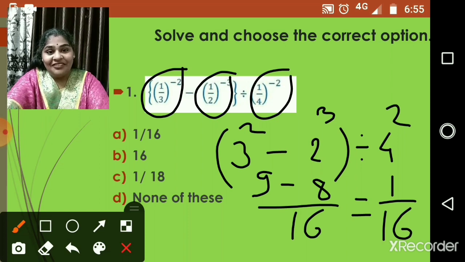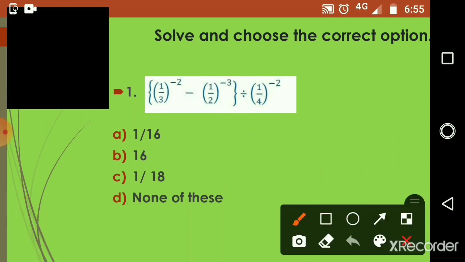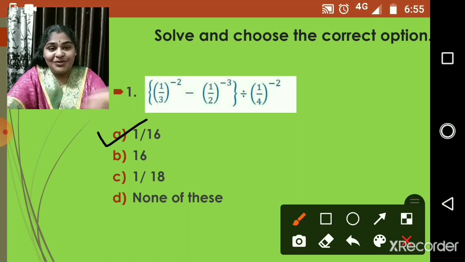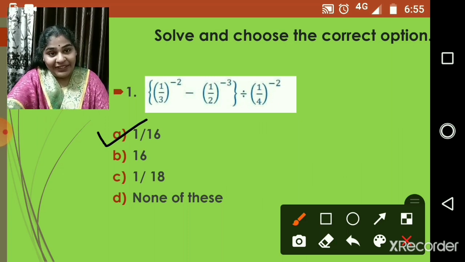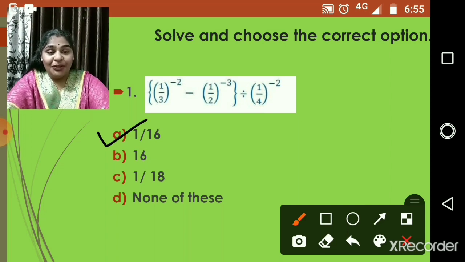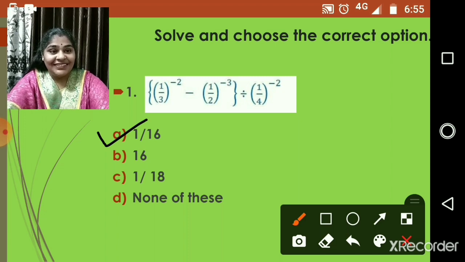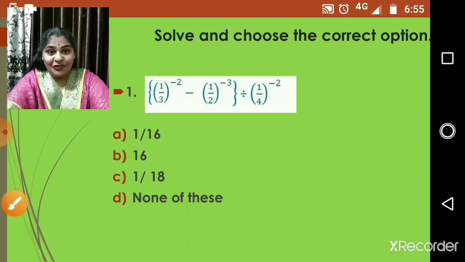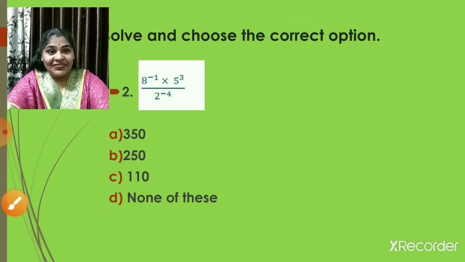So our answer is 1 upon 16. I will choose the correct option, that is option A, 1 upon 16. The other options are not correct. I hope you people are getting this. Let us move further.